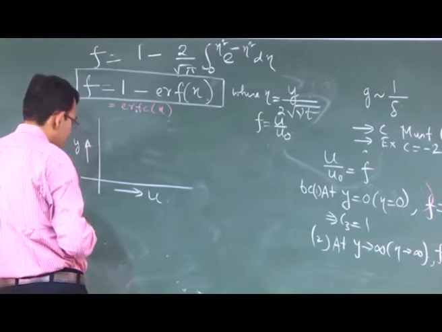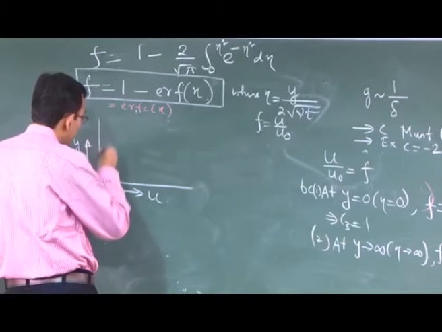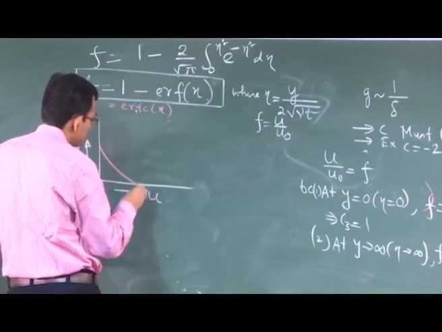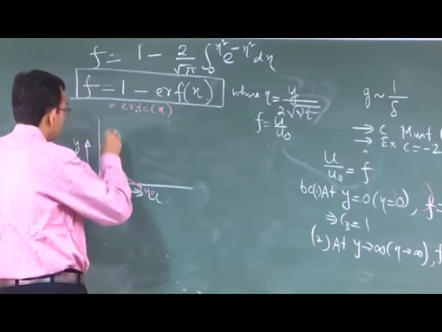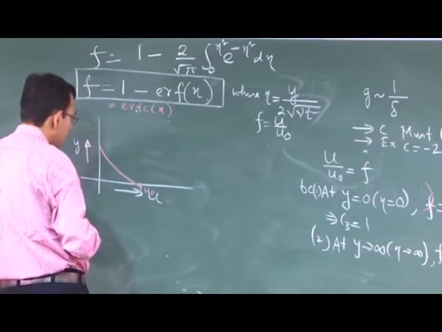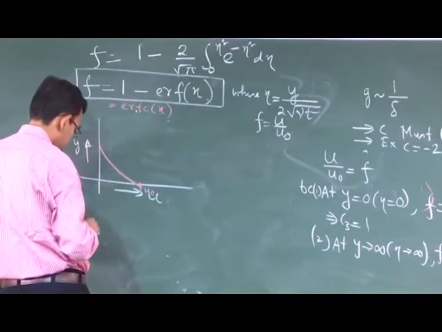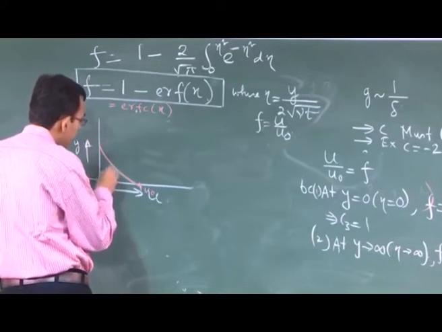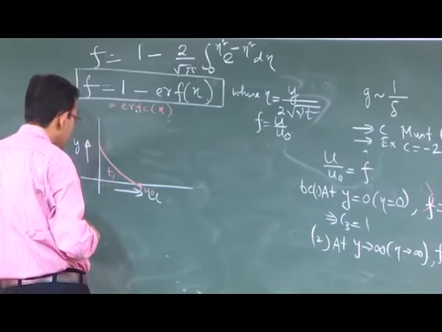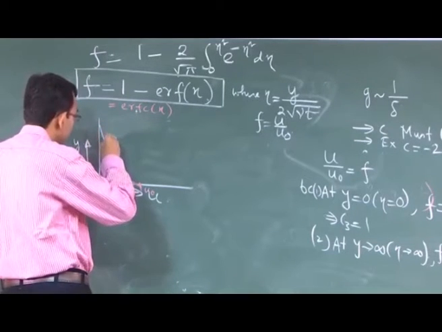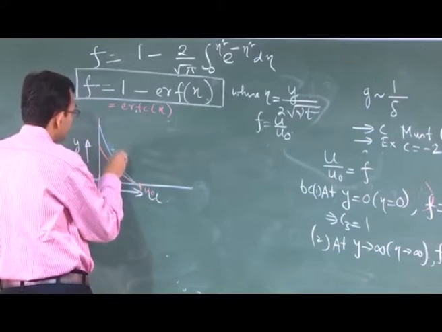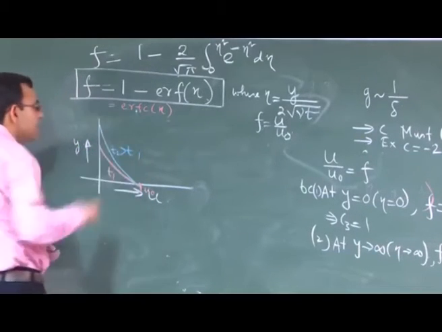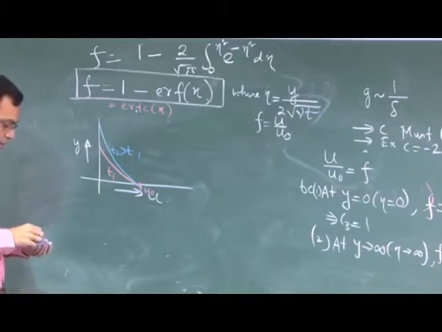So, physically, this is u0, so this is at a time t1, at a time t2 the penetration depth will be more, so it will be t2 greater than t1, in this way it will grow.